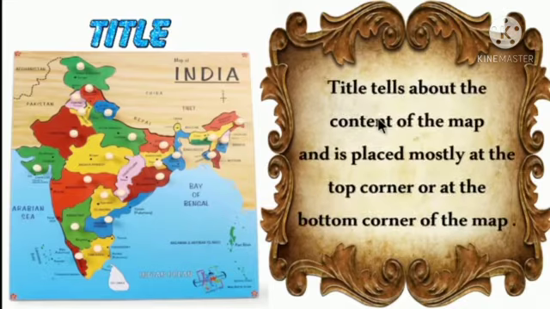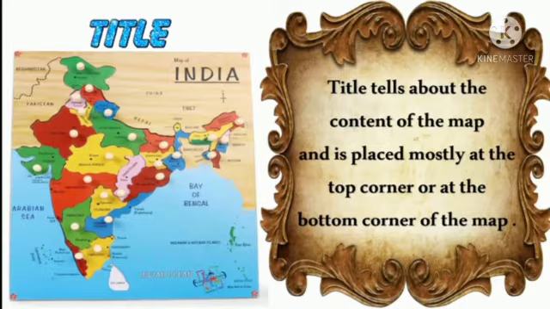Now let us see the definition of title. The title tells about the contents of the map and is placed mostly at the top corner or at the bottom corner of the map. For example, if you ask for an India river map, it shows the rivers, the sources and destinations of the rivers.